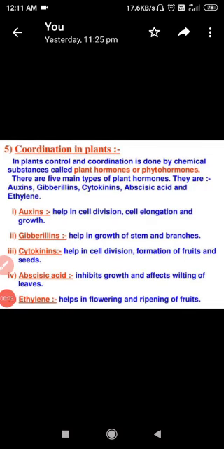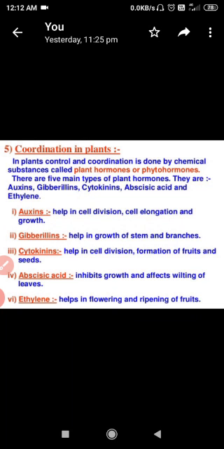Okay, so let's try to know some more about coordination in plants. As plants' control and coordination is done by chemical substances, they are called plant hormones or phytohormones. It means some special types of chemicals are present in plants which are responsible for regulating different activities. Those substances are known as plant hormones.